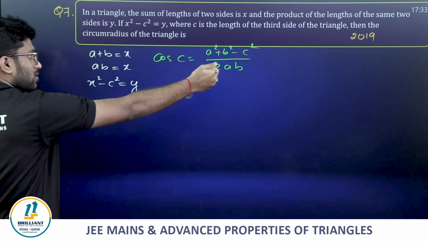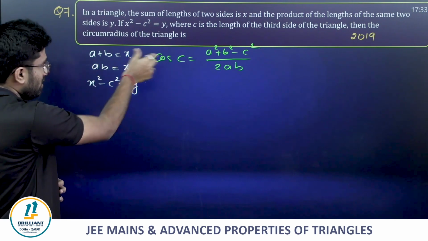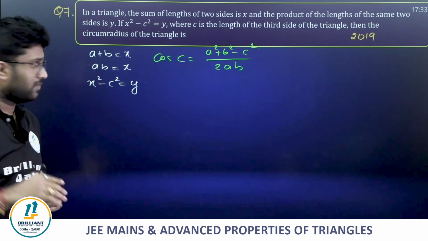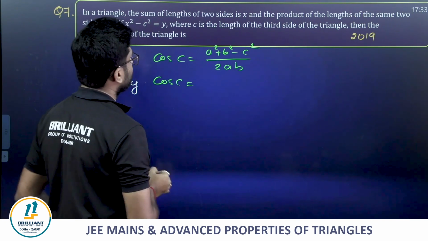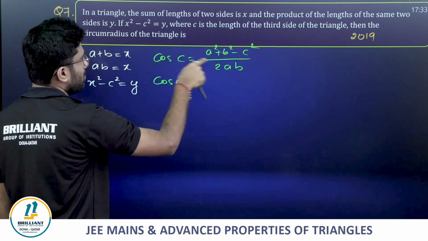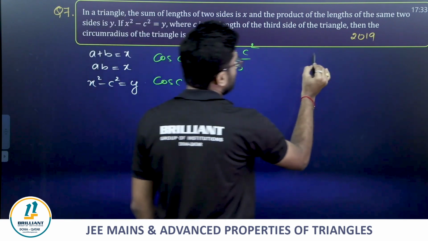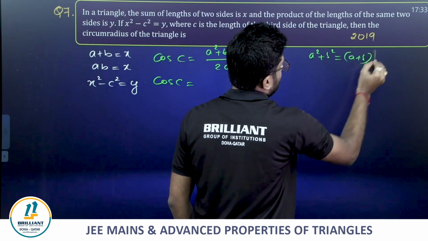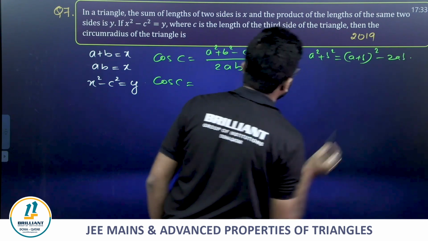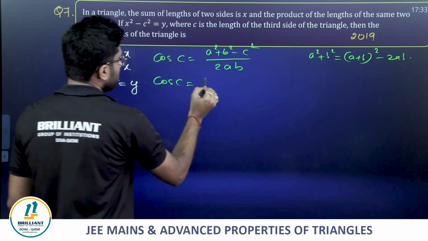Why did we use this? Because only in the cosine rule we have this product and squares. Now, what is a square plus b square? A square plus b square is nothing but (a plus b) whole square minus 2ab.